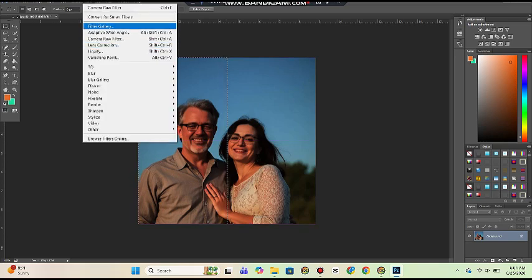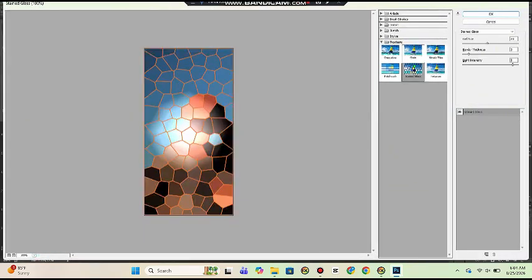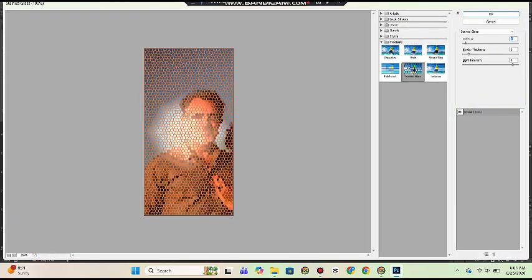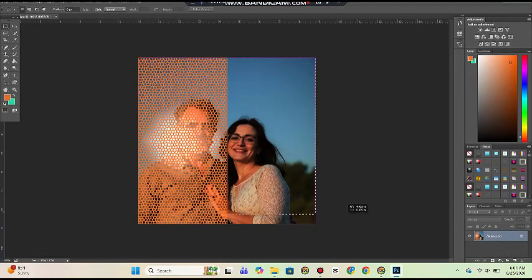Want a glowing outline? Try Outer Glow and pick a bright color. Stroke adds a crisp border around your layer's content. Bevel and Emboss gives a three-dimensional, carved look. You can stack multiple effects on a single layer.